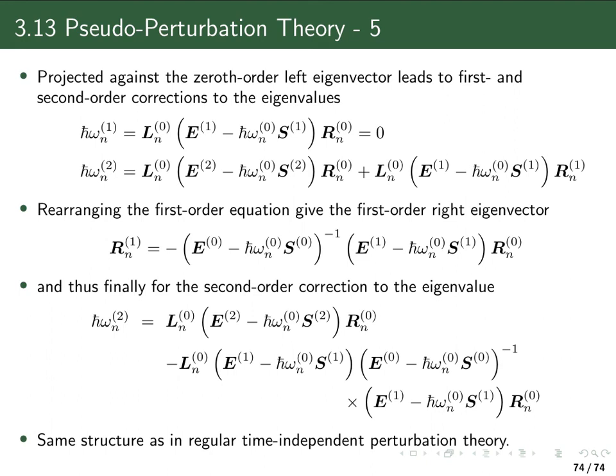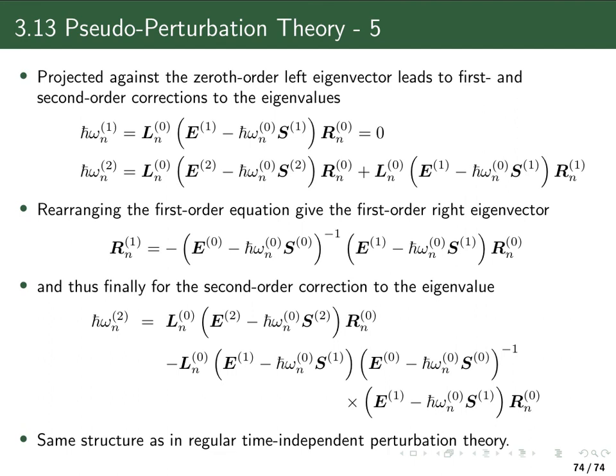Now what did we gain? We started out having an expression where we would have to solve an eigenvalue problem with a full matrix. Now we end up having to solve only the 0th order equation. And then we have two corrections, but in both of these corrections, here we have the second order matrices, but this is just a matrix multiplication, so there's no inverse.